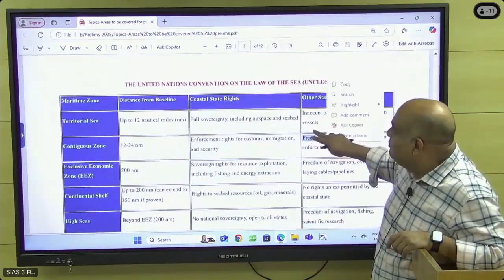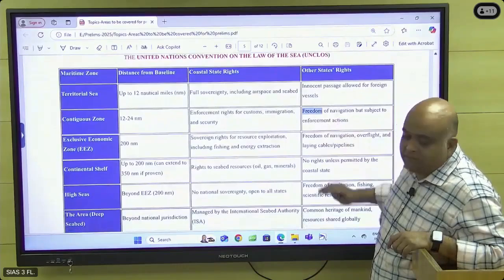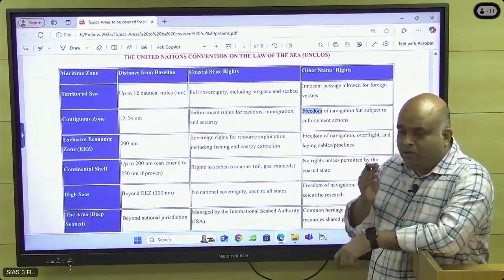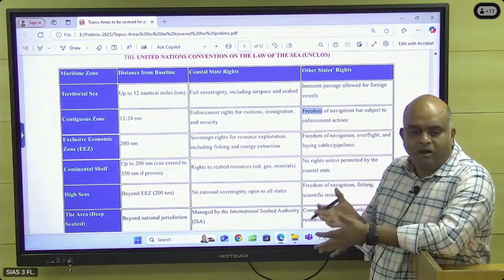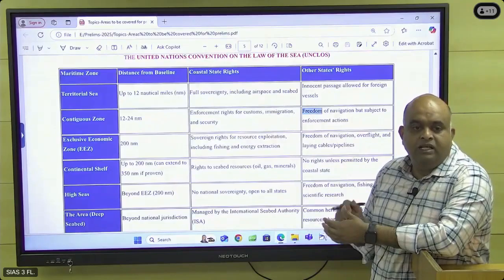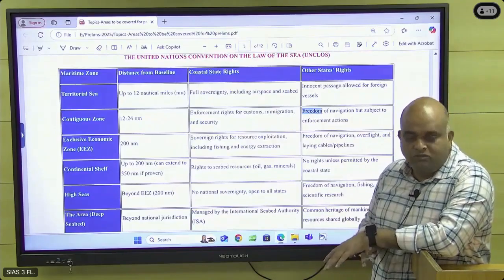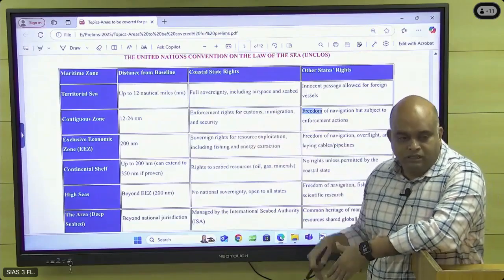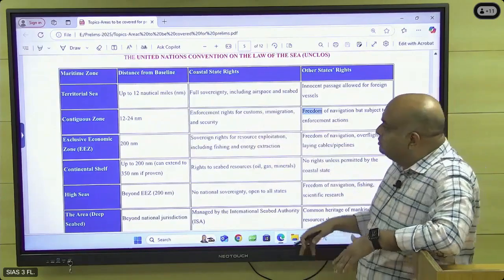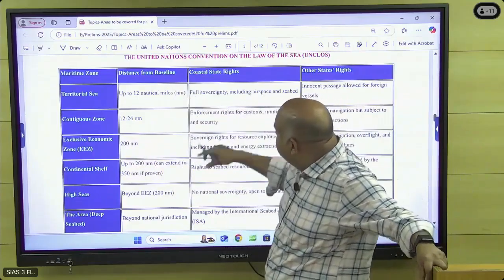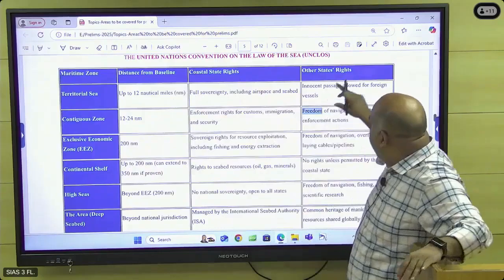And then I have given the UNCLOS agreement. Regarding UNCLOS also, we can expect questions, because the news is immense, some kind of problem will be there. Boundary problems, territorial conflicts will be there. Which area is controlled by which country, the questions will definitely be based on that. Whose jurisdiction this maritime territory is. So contiguous zone, exclusive economic zone I have given, the distances, the coastal states' rights and other rights.